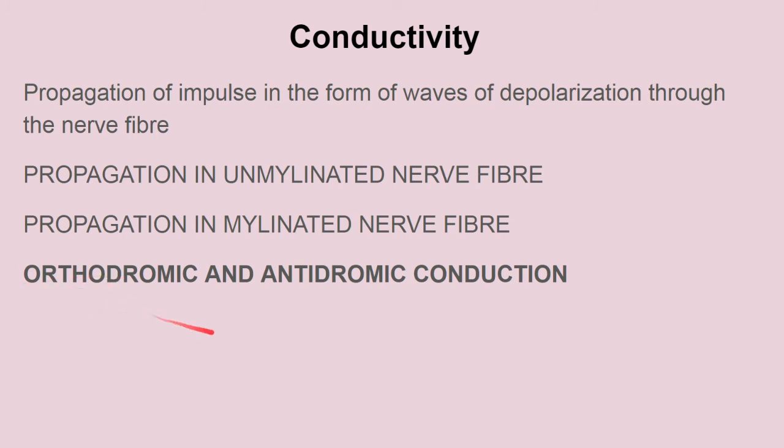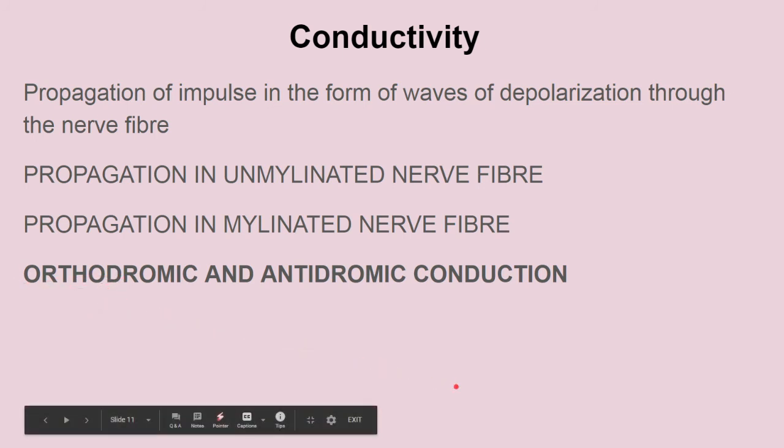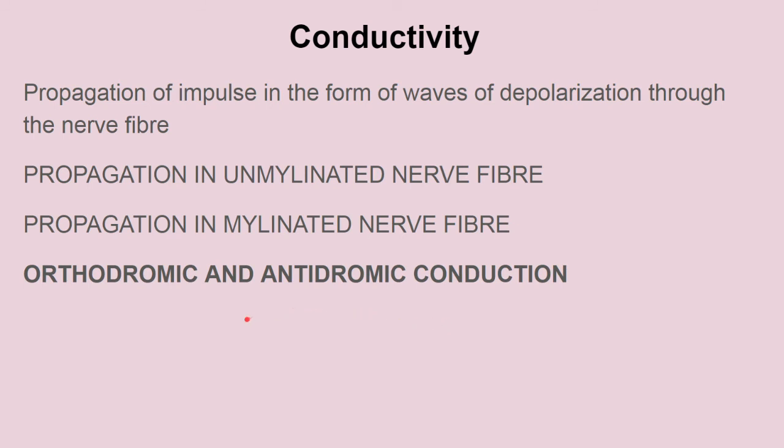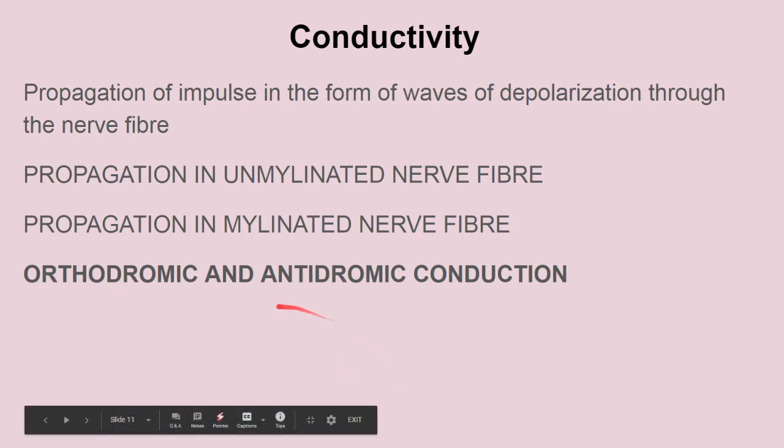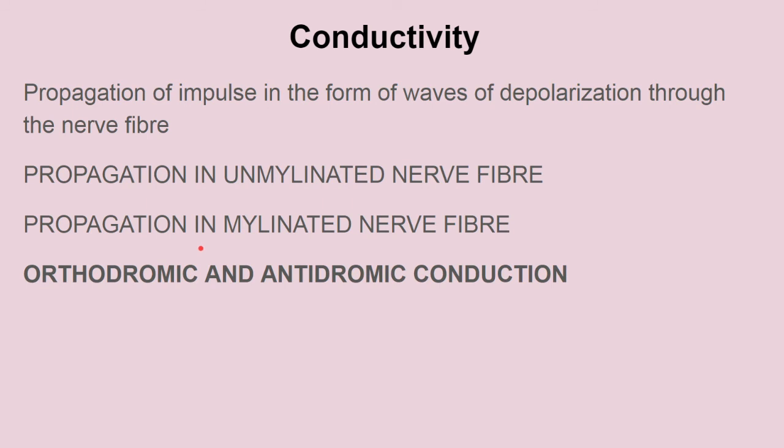That means in the same direction. Normally the impulse in these neurons passes from the dendrites to the axon, and then to the axon terminals. But in antidromic conduction, the reverse occurs, from the axon to the dendrites, and this mainly occurs in the sensory nerve supply of the blood vessel. The sensory nerve that supplies the blood vessel is actually antidromic.